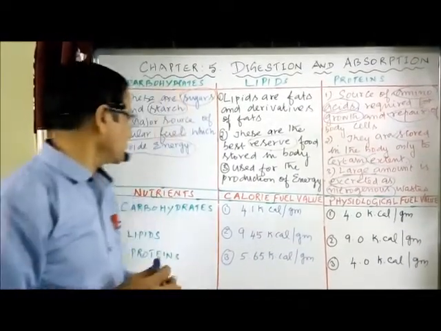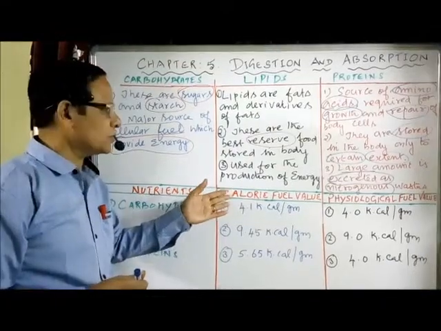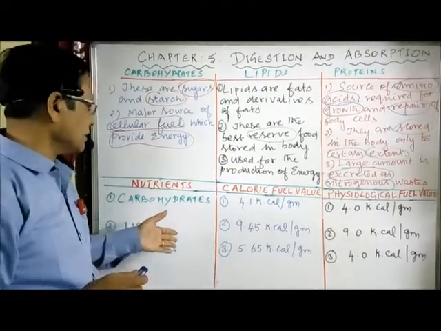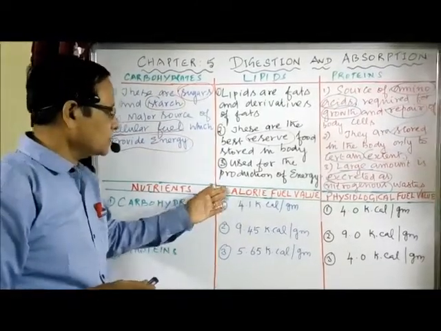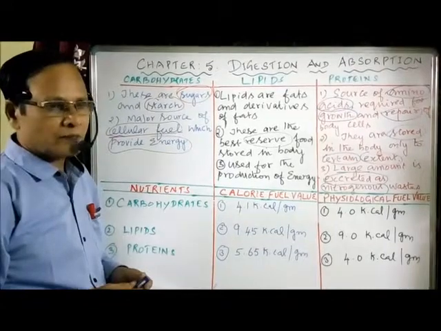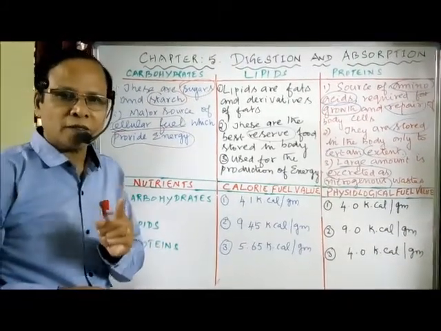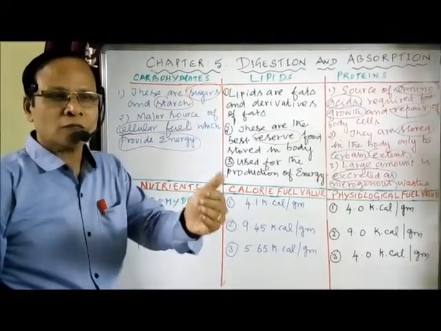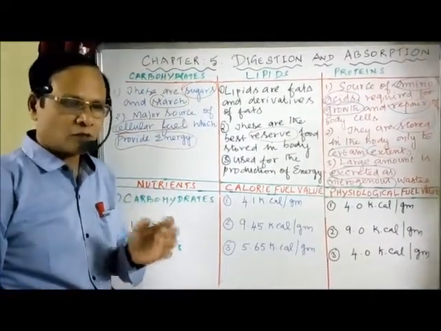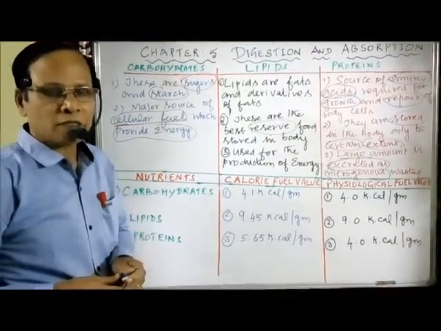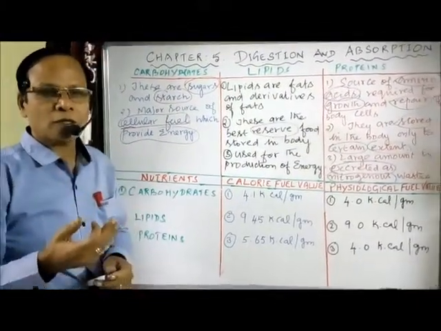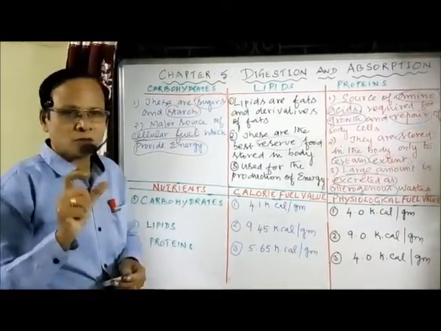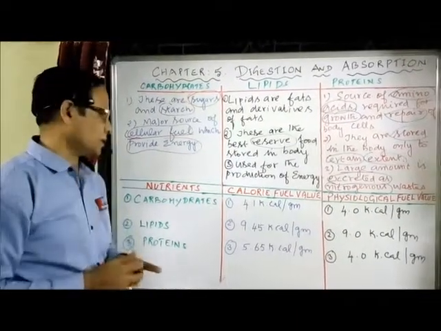Now we have to go for the comparison of calorie values and physiological values between different substances. Before comparing the energy values, what is a calorie? A calorie is the amount of energy released by 1 gram of a substance when it raises the temperature to 1 degree Celsius. Or we can say, what is 1 calorie? The amount of heat required to raise the temperature of 1 gram of water by 1 degree Celsius. That is called 1 small calorie. 1000 small calories together are called 1 kilocalorie.